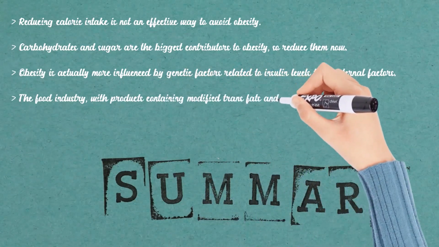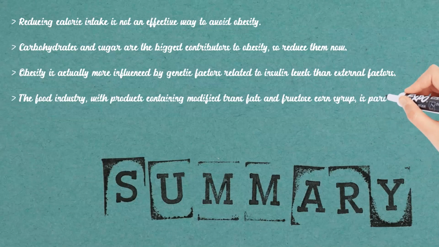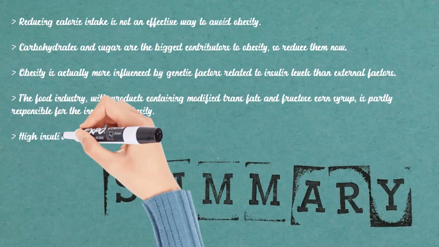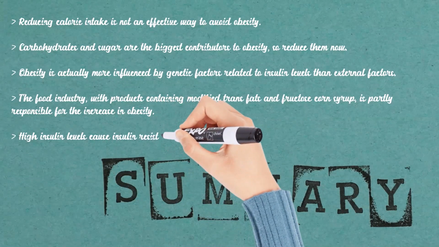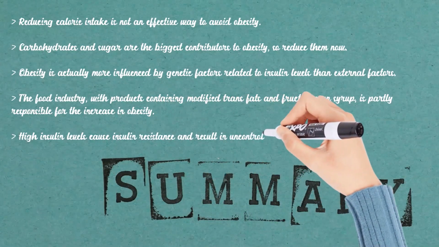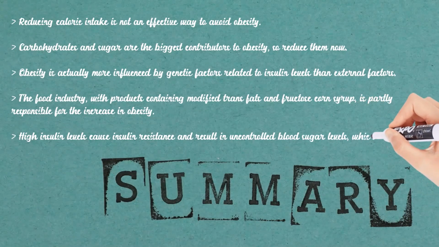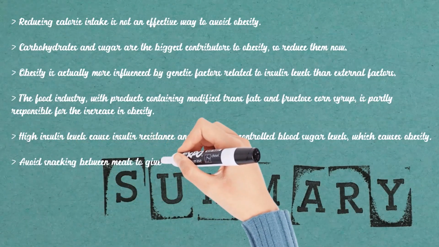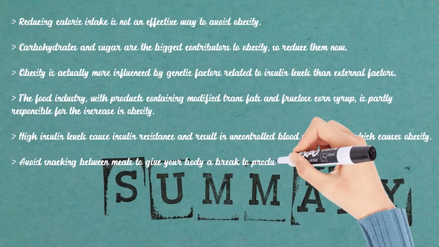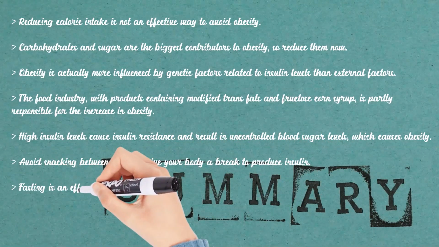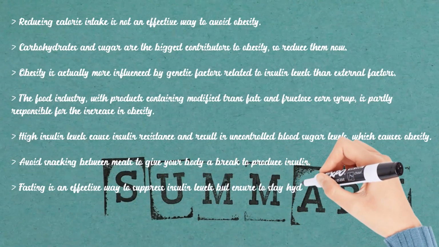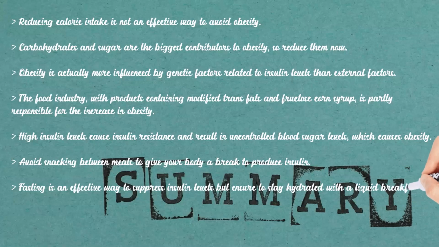4. The food industry, with products containing modified trans fats and fructose corn syrup, is partly responsible for the increase in obesity. 5. High insulin levels cause insulin resistance and result in uncontrolled blood sugar levels, which causes obesity. 6. Avoid snacking between meals to give your body a break to produce insulin. 7. Fasting is an effective way to suppress insulin levels, but ensure to stay hydrated with a liquid breakfast and drink enough water.